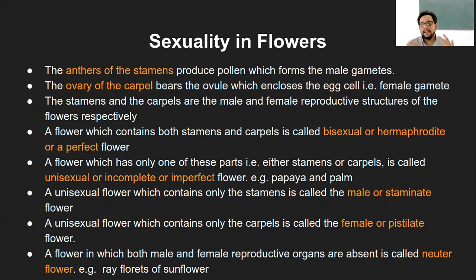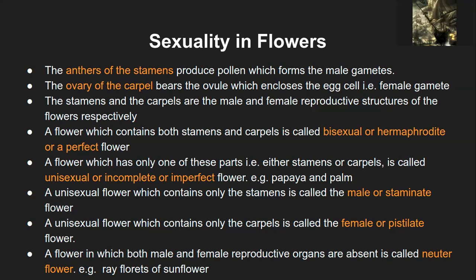And let's say even in the case of papaya, where the male plant is different and the female plant is different, the pollination is even more rare to happen. Not rare as such, of course there are other mechanisms by which it happens, but the chance of self pollination in the same bisexual flower is much higher compared to unisexual flowers in the same plant, and the chance is even less with unisexual flowers in separate plants. So that way it goes.